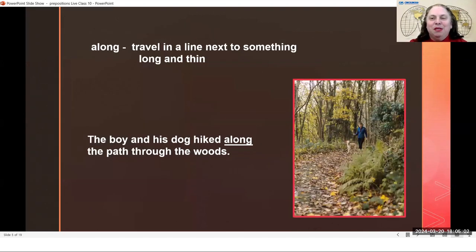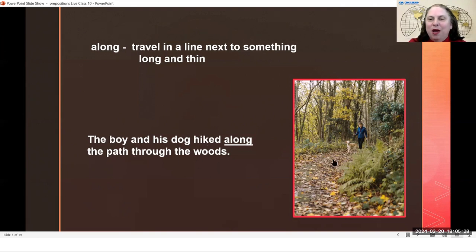Okay, the next preposition is along. And along, I put travel in here. Travel isn't really part of the meaning, but I wanted you to understand that if you are going along something, you are moving, you're traveling in a line next to something long and thin. So the boy and his dog hiked along the path through the woods.